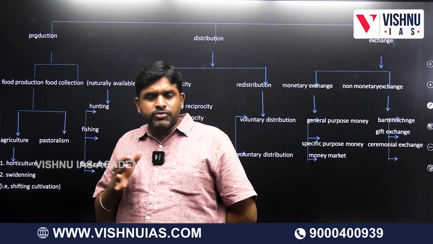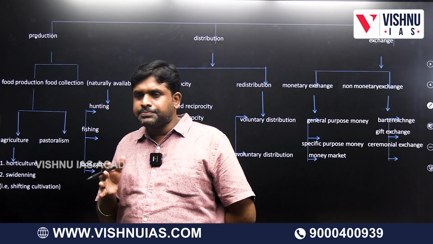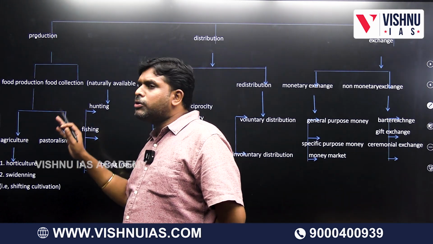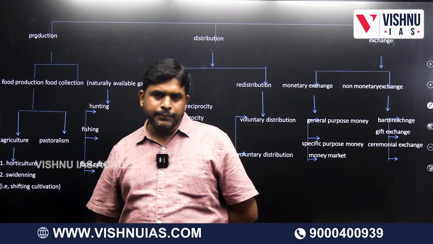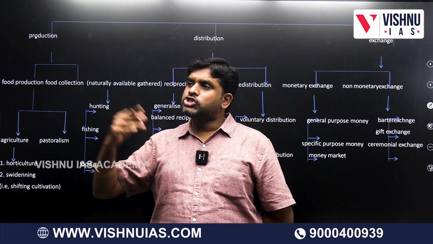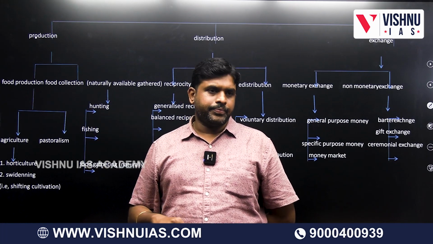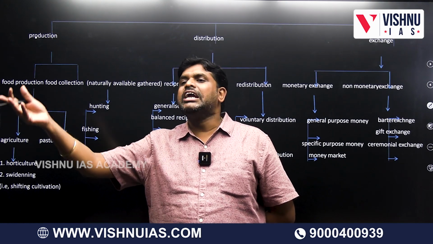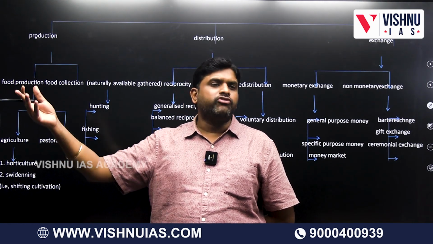So from the perspective of food for consumption, there is food production and food collection. One is what is not there, we are producing it. The other is what is already there, we are collecting it. What is already there is animals, fish, wild grains or wild fruits.